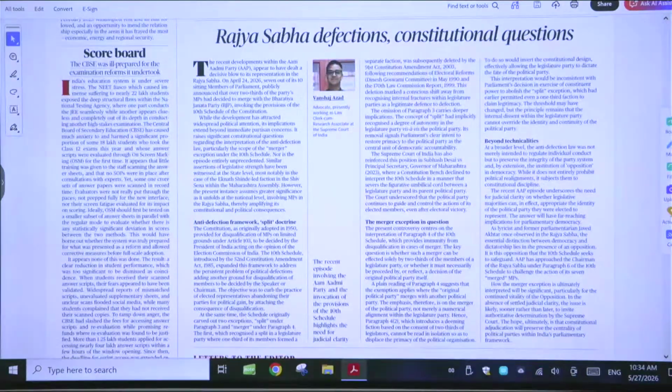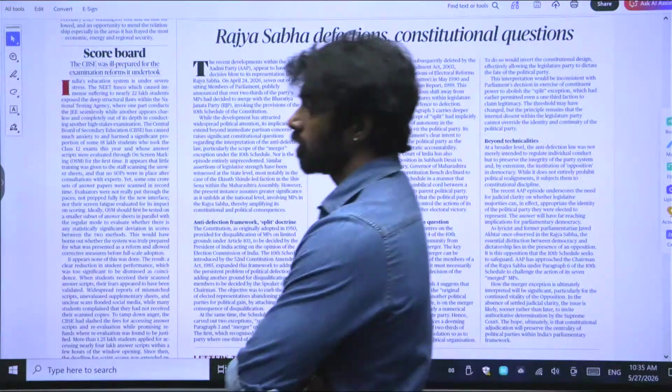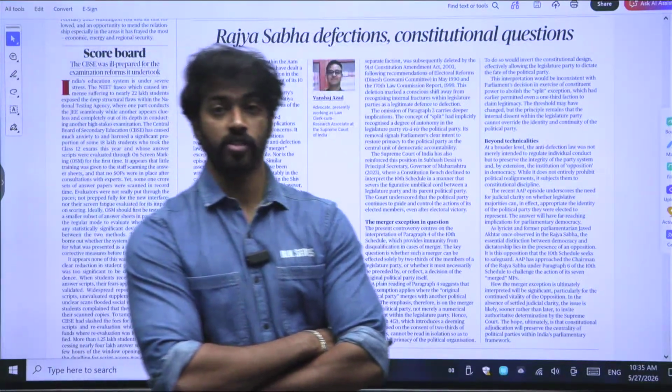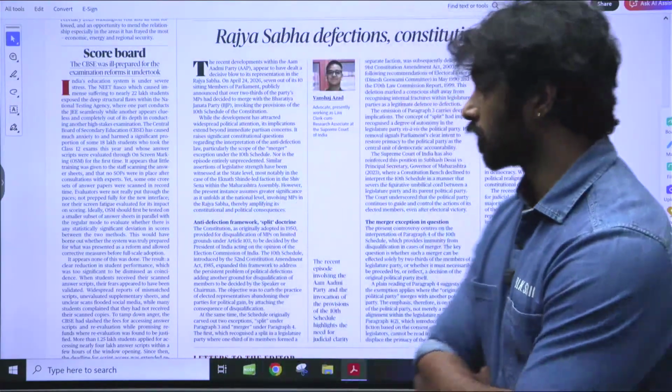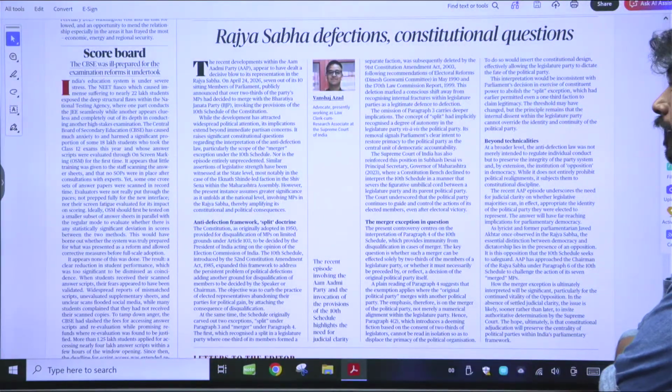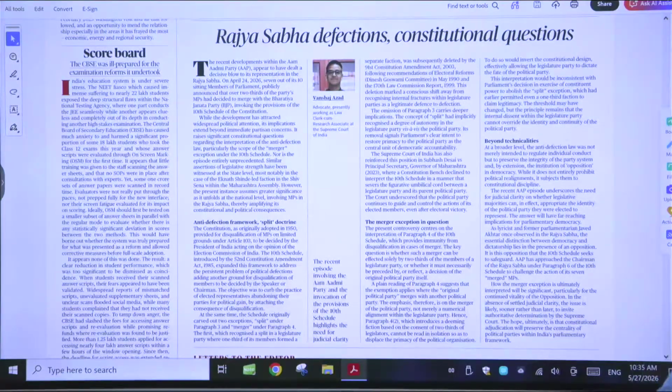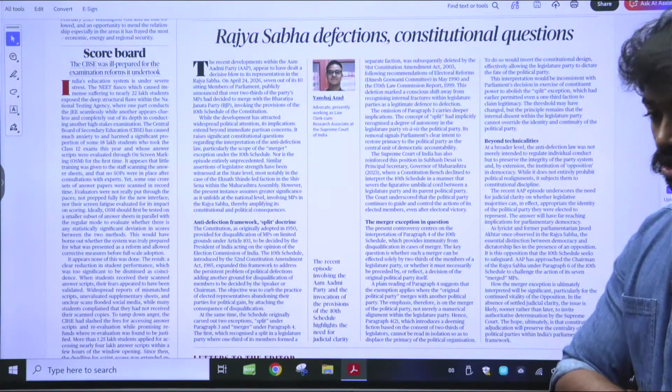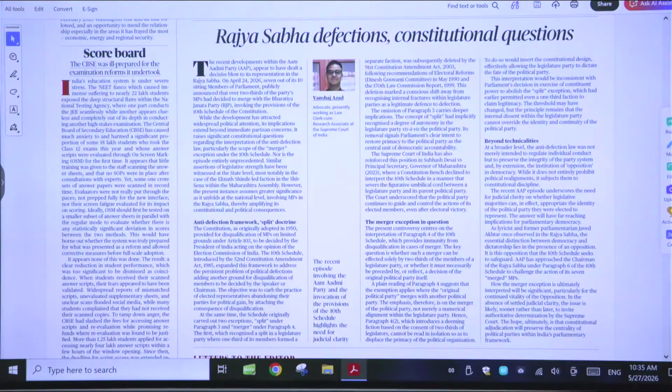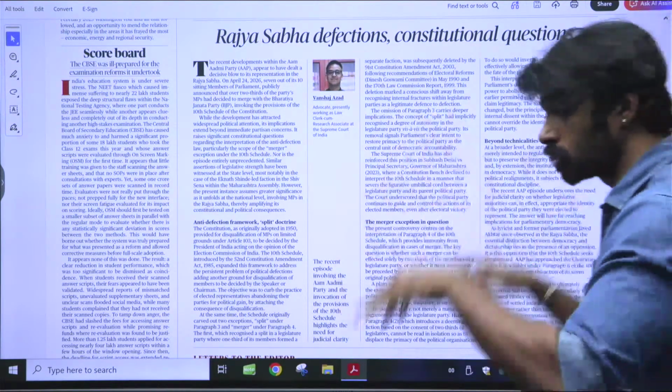we have Raj Reflections and a constitutional question, right? This editorial is talking about the anti-defection law and the term merger, which is present in the Tenth Schedule, and also whether the two-thirds split is actually valid or not. Those are all the aspects that this particular editorial is talking about. It's asking whether two-thirds of a party's MPs in Parliament can merge with another party on their own, or does the original political party itself have to approve this merger?